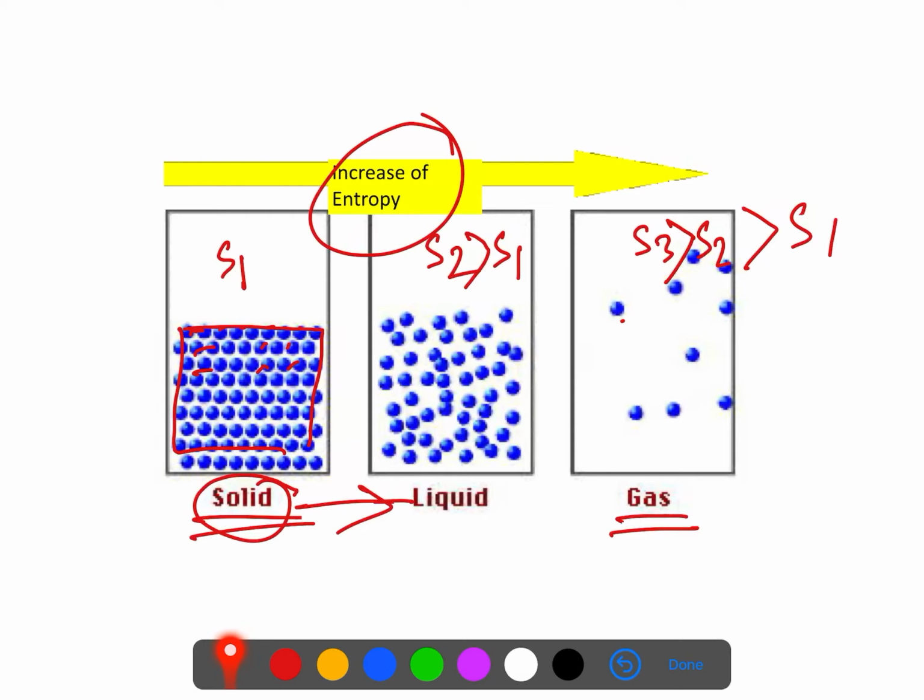So now what's the relation? We found that the randomness of the system is entropy, and more random means more entropy. So then how will we correlate this with the temperature? We are familiar with different property diagrams and the phase change tables.